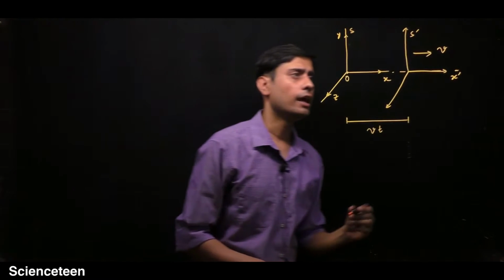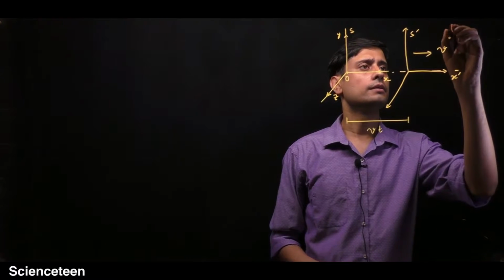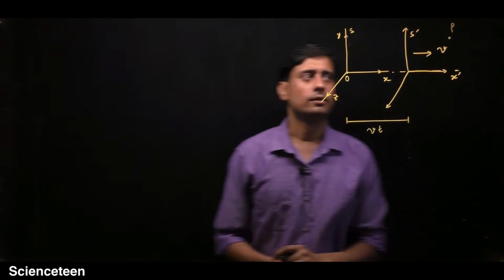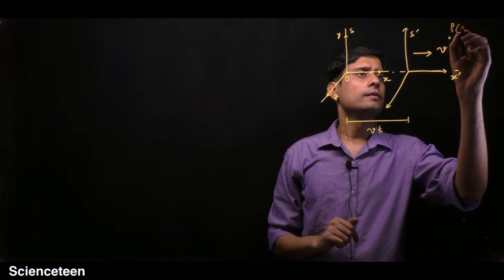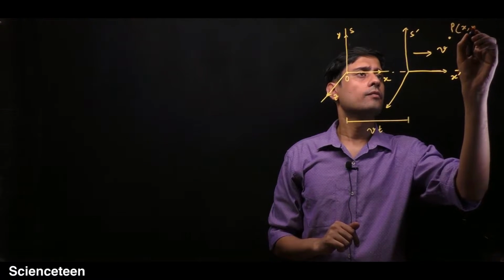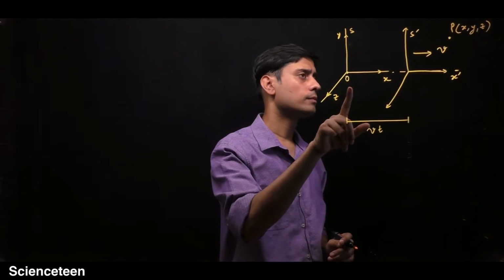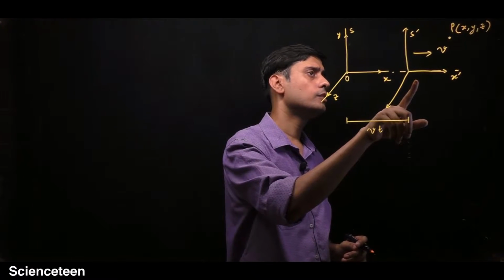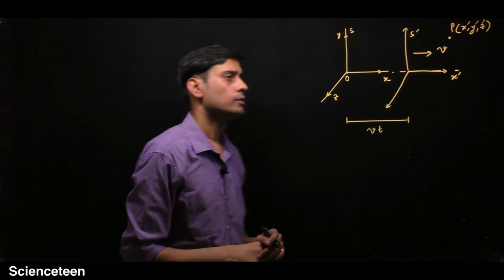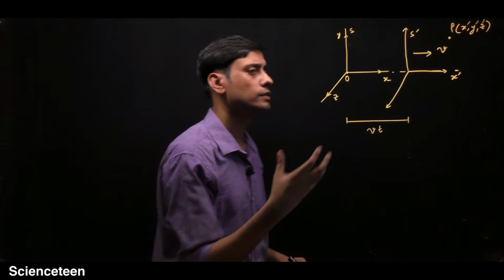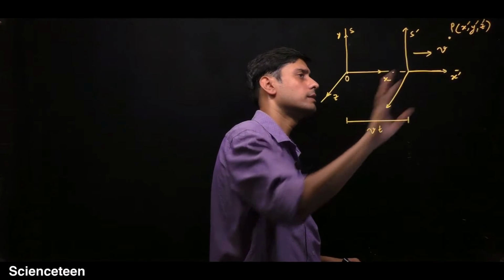Now we have some point P in space. The coordinates of this point can be X, Y and Z with respect to this frame, but with respect to the other frame it will be X prime, Y prime, Z prime. So for the observers in these two frames, they will say that the coordinates of this point are different.